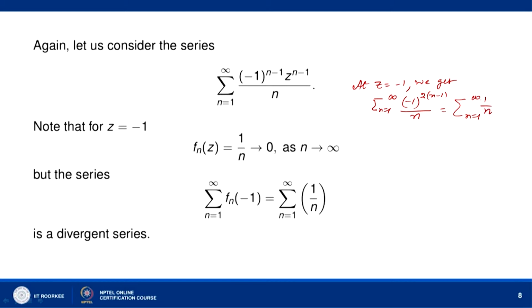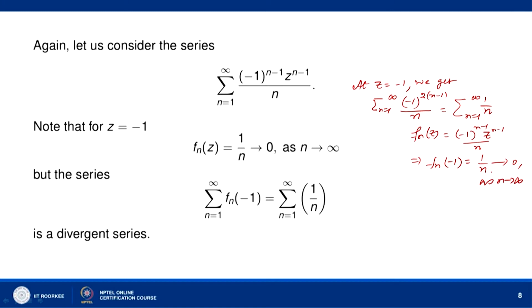And so the nth term of the series, f_n(z), was equal to (-1)^(n-1) z^(n-1) divided by n, and this gives us f_n(-1) equal to 1 by n, which goes to 0 as n goes to infinity.